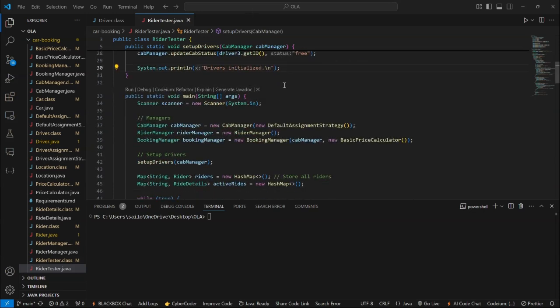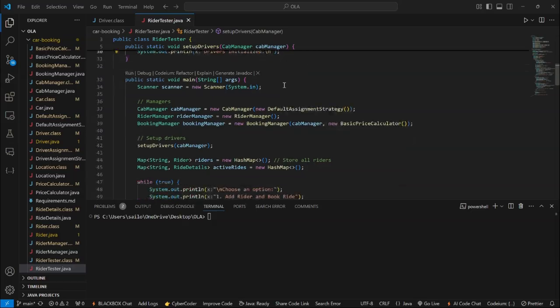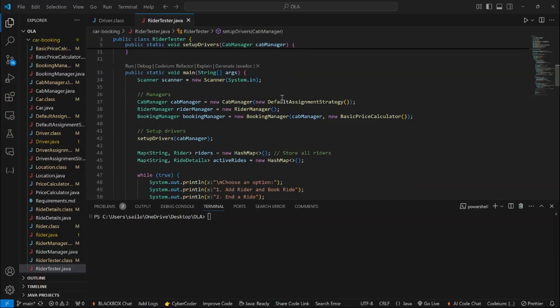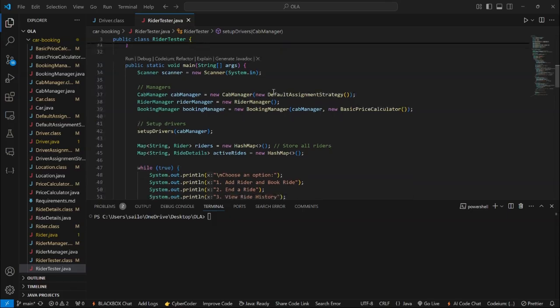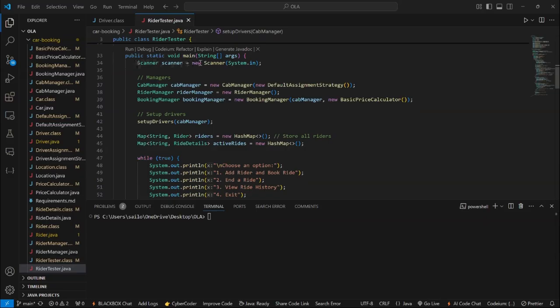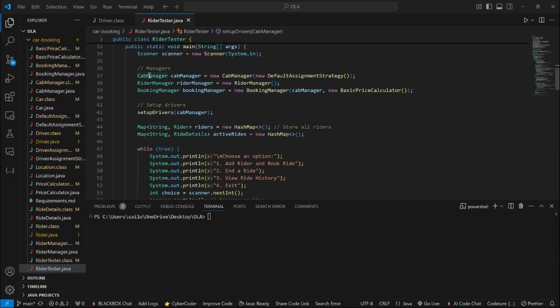Now it comes to the main block of our code in the rider tester. By this main block, the execution of our main process in Java starts. Here we have created a scanner to take inputs from our users, and we are also creating the objects of our cab manager, rider manager, and booking manager.